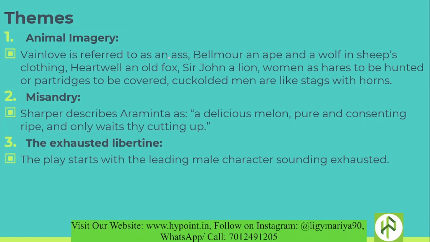Then Hartwell is referred to as an old fox, Sir John a lion, women as hares to be hunted, or partridges to be covered. Then cuckolded men are like stags with horns. So these kinds of animal imagery are used to refer to major characters.